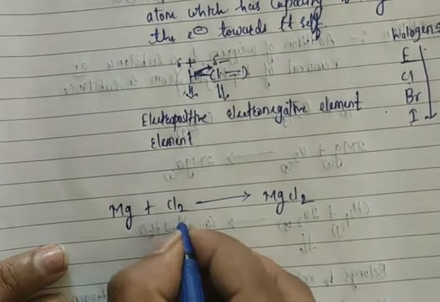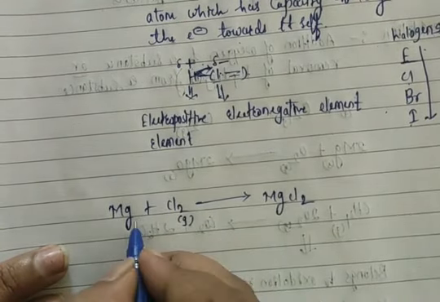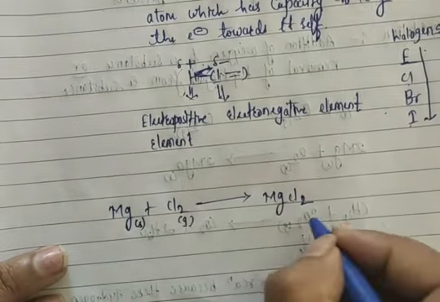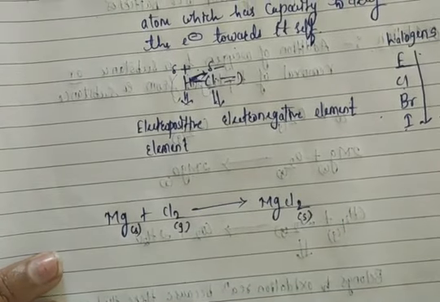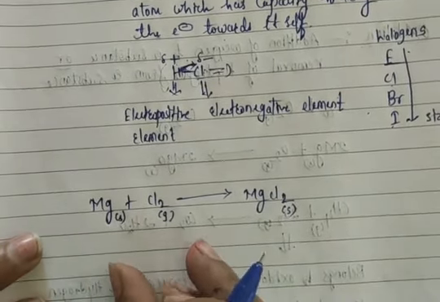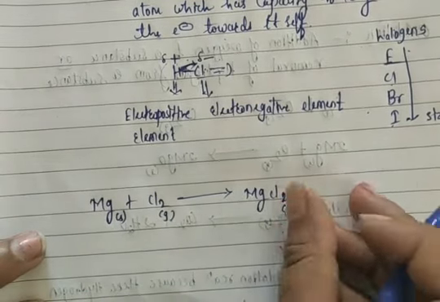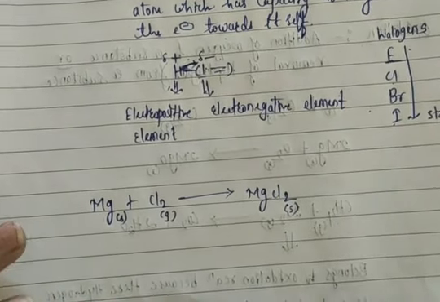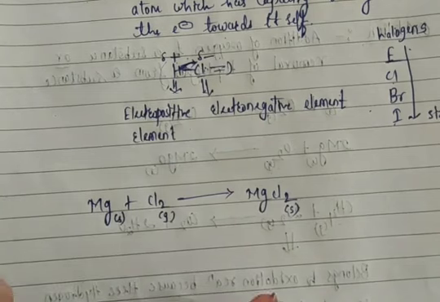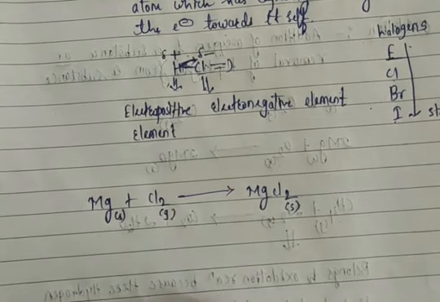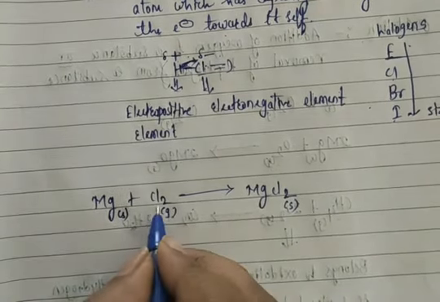Okay, so chlorine is present in the gaseous state, magnesium is present in the solid state, and MgCl2 is also present in the solid state. Magnesium, when it reacts with chlorine, forms magnesium chloride. So this is an example of an oxidation reaction. Why is it an example of an oxidation reaction? Because of addition of an electronegative element.